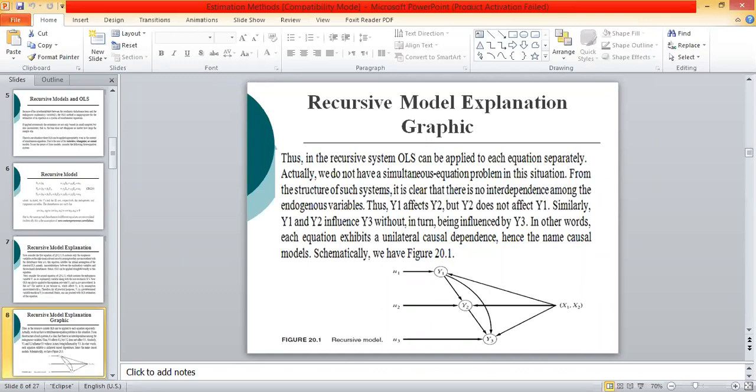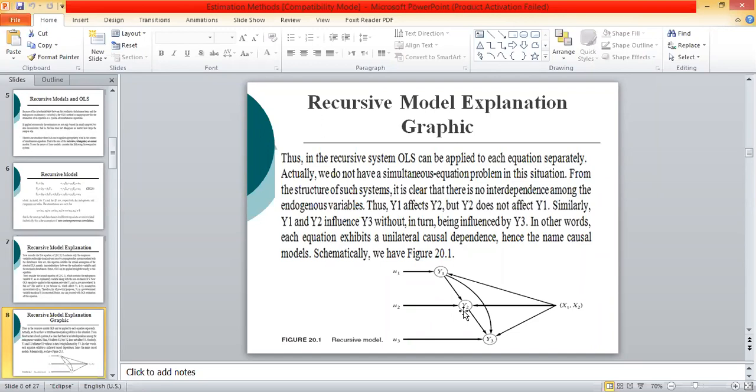You can see here Y1 affects Y2, Y1 and Y2 affect Y3, but Y1 is not affected by Y2 and Y2 is not affected by Y3. So there is a one-way correlation, not two-way. Y1 depends upon Y2 and Y2 depends upon Y1, this kind of situation does not exist here.